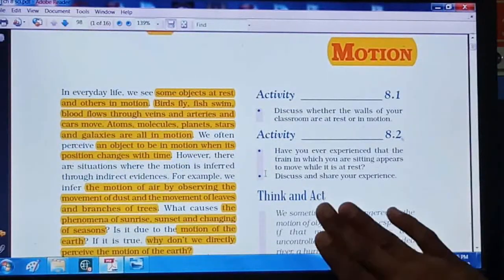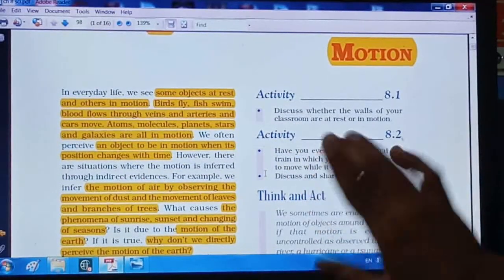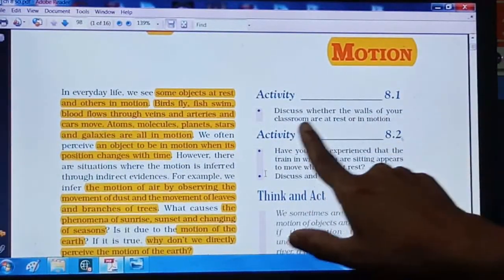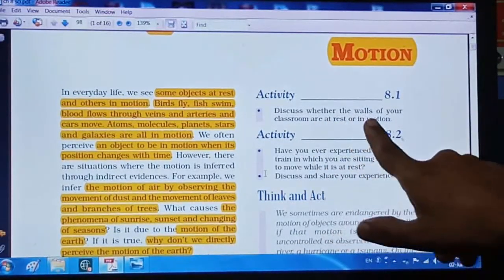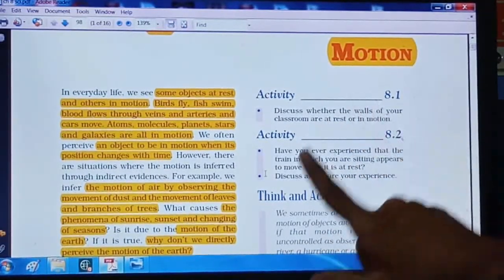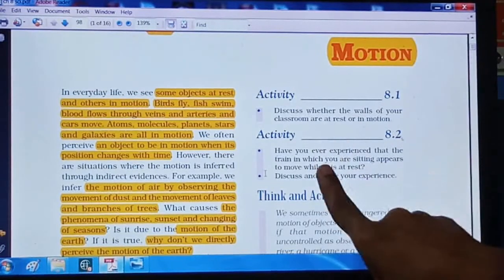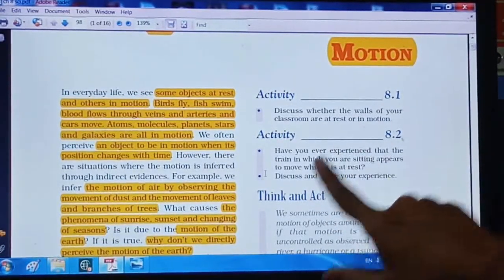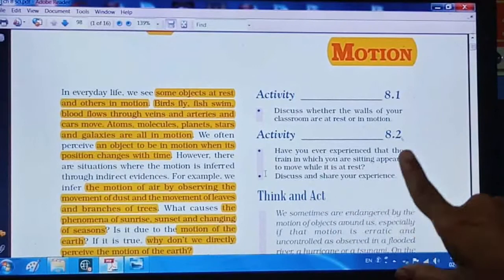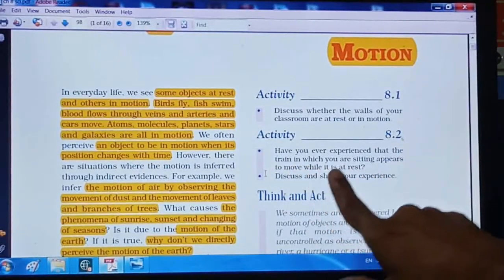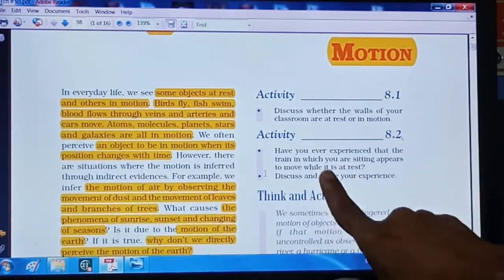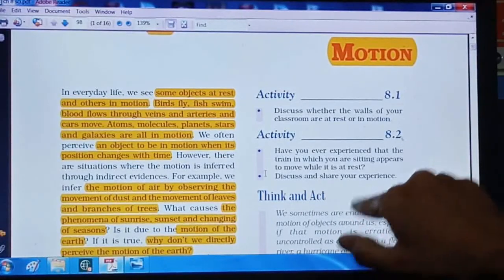See, in your textbook an activity is given. Discuss whether the walls of your classrooms are at rest or in motion, right? And the second activity is given. Have you ever experienced that the train in which you are sitting appears to move while it is at rest? Yes. Discuss and share your experience.